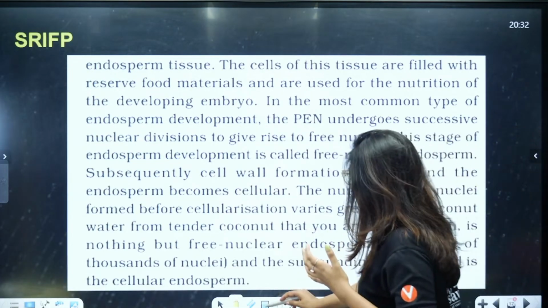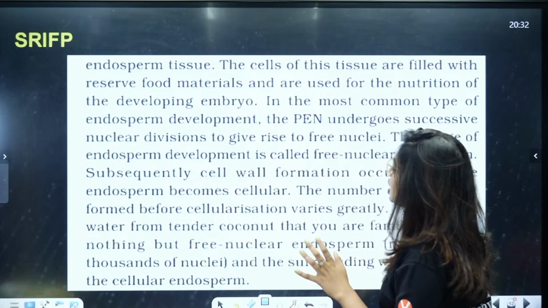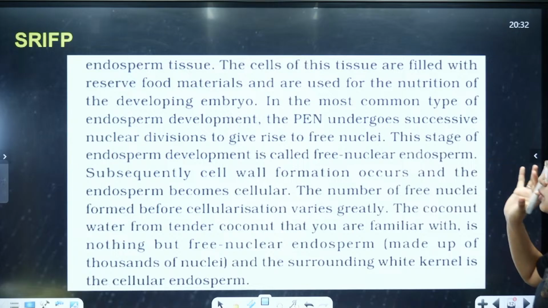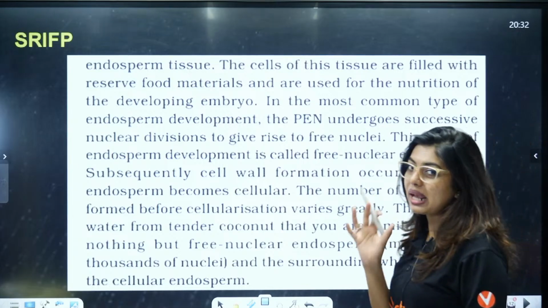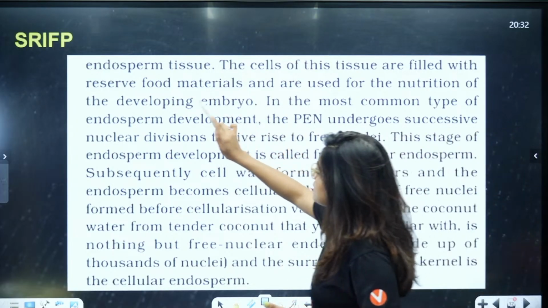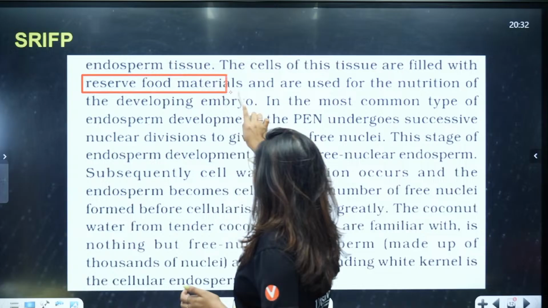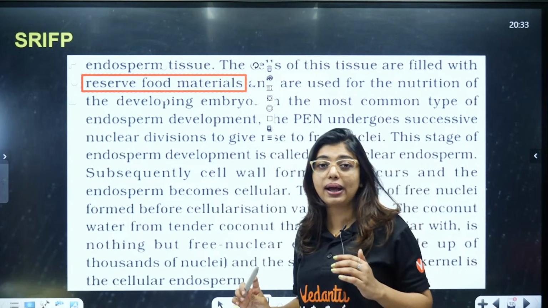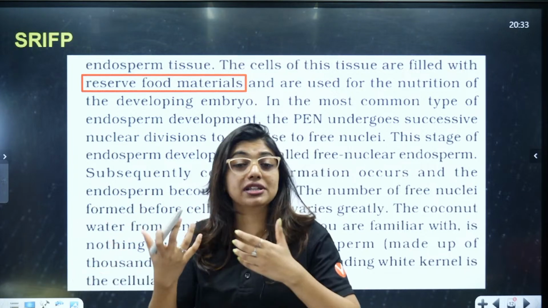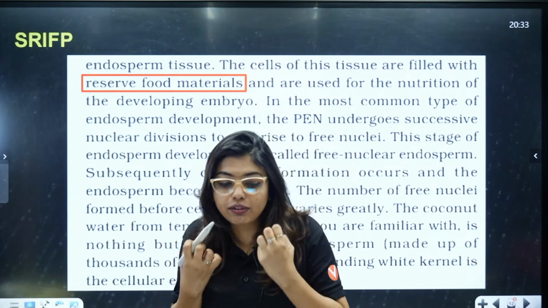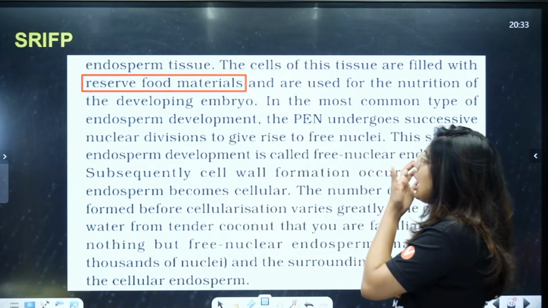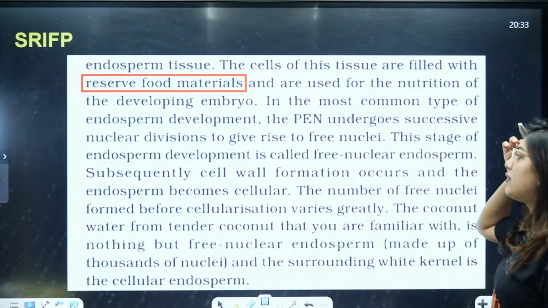Look here, students, we will learn a few things from NCERT and otherwise. The cells of these tissues are filled with reserve food materials. What are they talking about? They are talking about the primary endosperm cell. These cells have reserve food materials because they have to give everything they have for the growing embryo, and these are used for nutrition of the developing embryo.